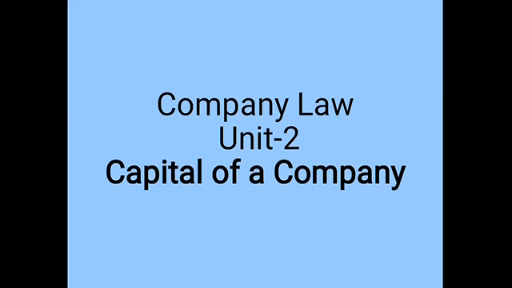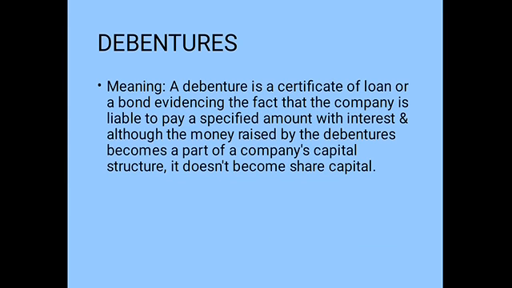So in our yesterday's class we have seen the differences between the preference shares and equity shares. Now moving to the next type of capital, that is debentures. The capital structure of a company comprises two things: one is share capital and the other is debentures. These are the two ways wherein the company makes funds available. So after studying about shares, now moving to debentures.